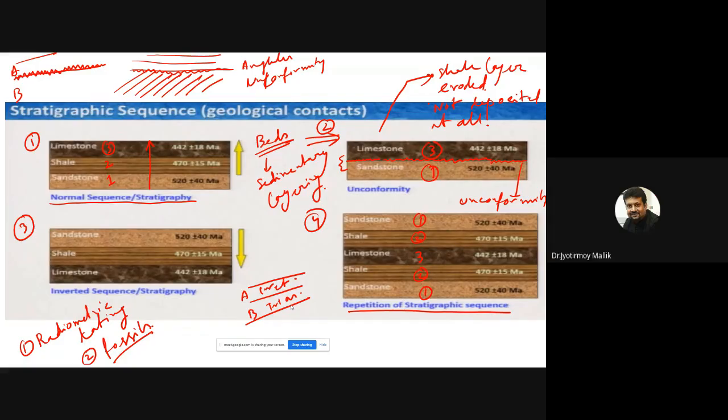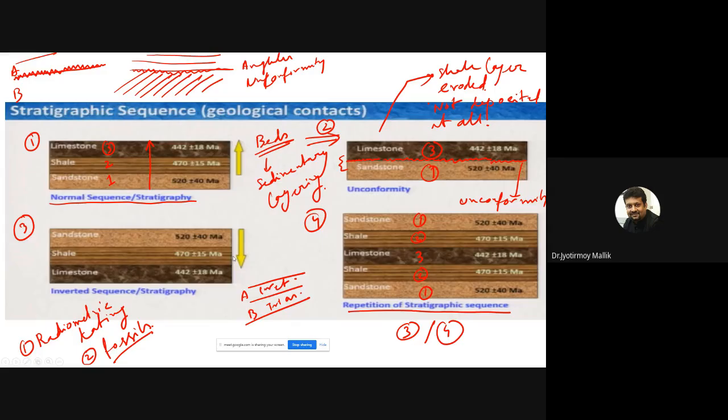Yes, sir. Okay. So these are the different types of contacts that will be of our interest, particularly contact number 3 and contact number 4, where I find repetition of beds and where I find inverted sequence. In both the cases, my mind should tell me that there is some sort of structural disturbance that must have gone into the process.